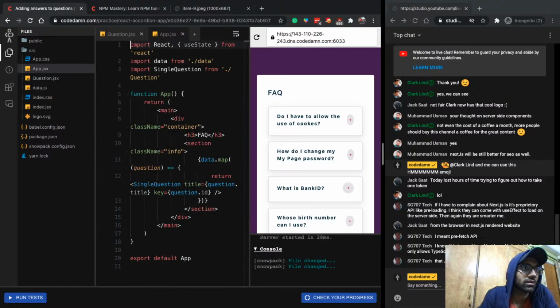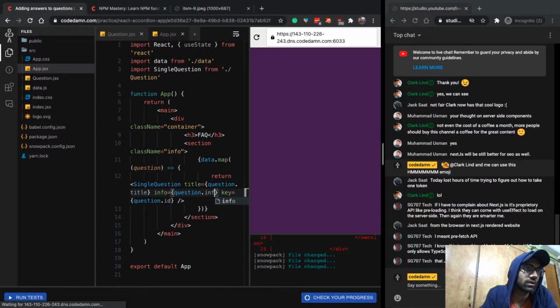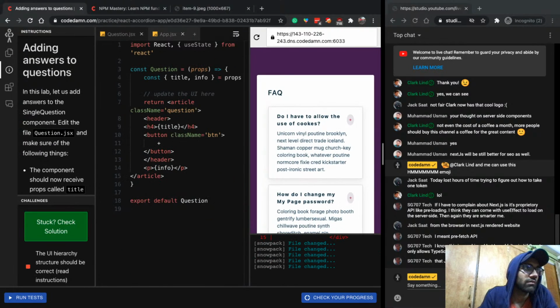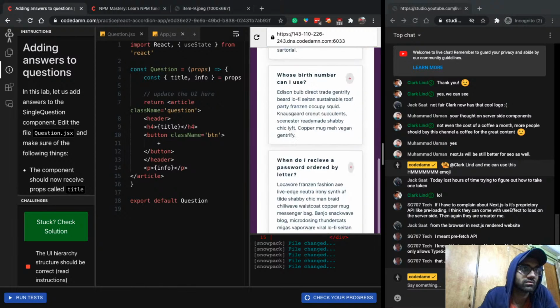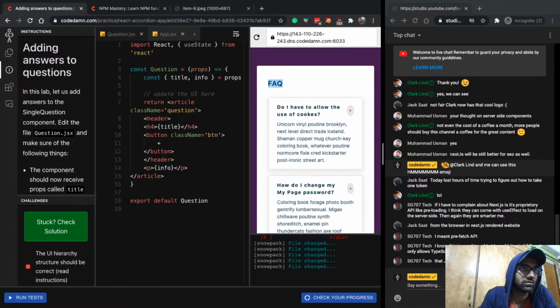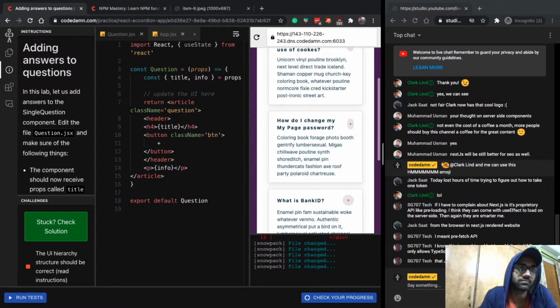The reason is that we do not pass the info. Question.info, right? So here we have it, but the plus button obviously does not work. It's just there, but it looks nice. We have created the application, but it's not interactive yet.